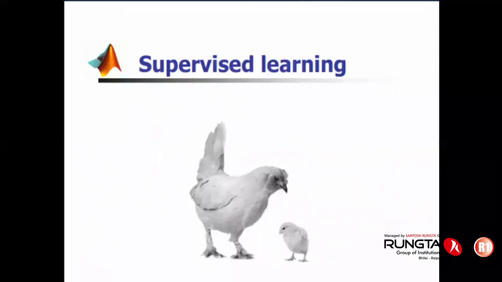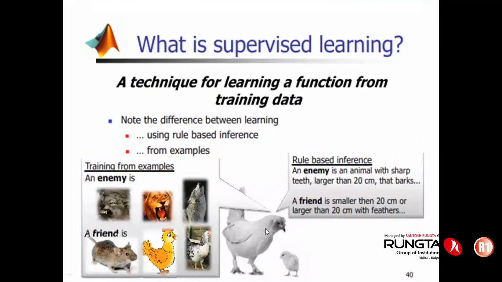We already had a discussion about supervised learning. Let me explain this in a very simple way. Suppose this big fellow would like to teach this small fellow who is enemy and who is friend from these figures. This is a line of enemies and this is a line of friends. As per the thumb rule, the big fellow needs to teach the small fellow that whenever somebody is approaching, check: an enemy is an animal with sharp teeth, larger than 20 centimeter, and that barks. Or the small friend is smaller than 20 centimeter, larger than 20 centimeter with feathers, etc.